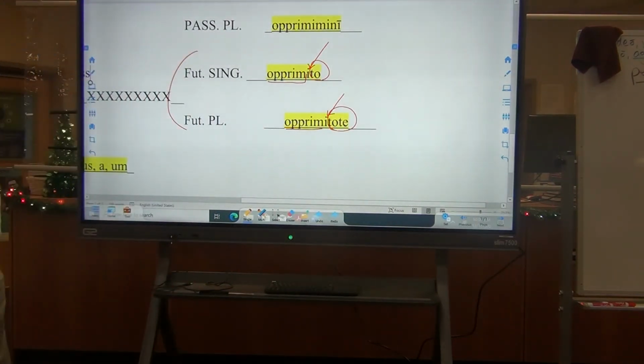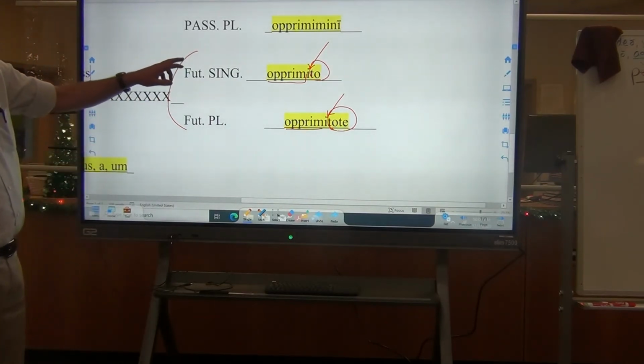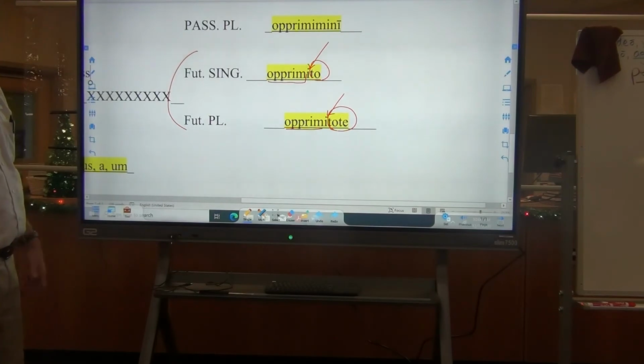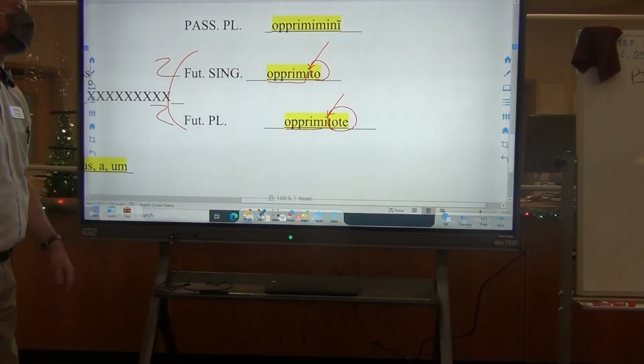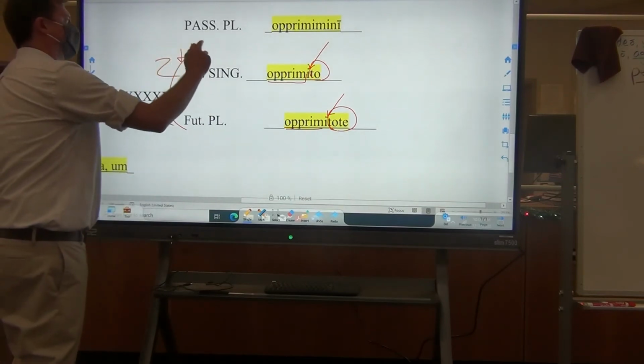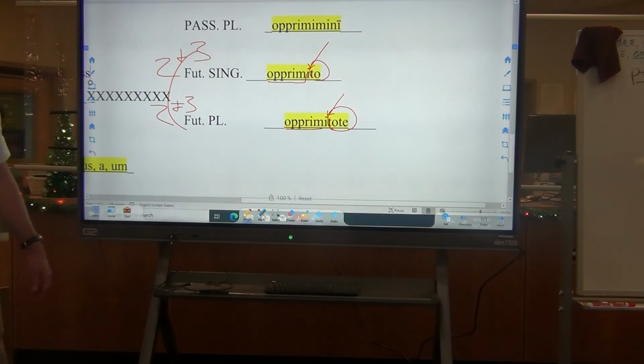Now, the futures are unique in that, like I've said before, the person of an imperative is always second person. But with the futures, there's also a thing known as the third person imperative.